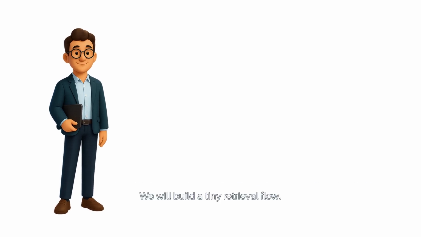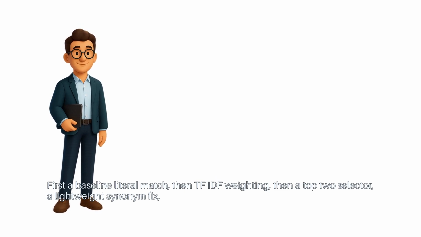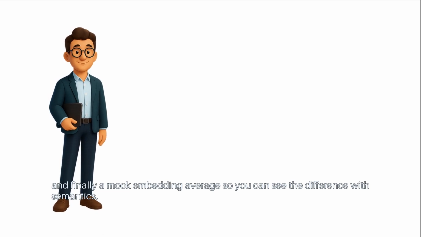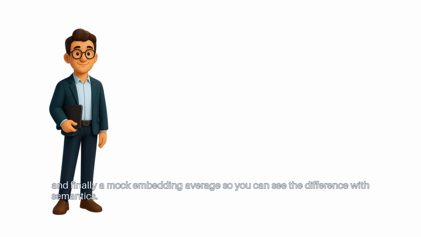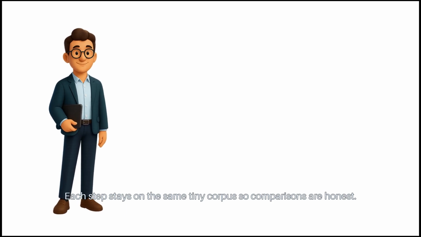We will build a tiny retrieval flow. First, a baseline literal match, then TF-IDF weighting, then a top 2 selector, a lightweight synonym fix, and finally a mock embedding average so you can see the difference with semantics. Each step stays on the same tiny corpus, so comparisons are honest.